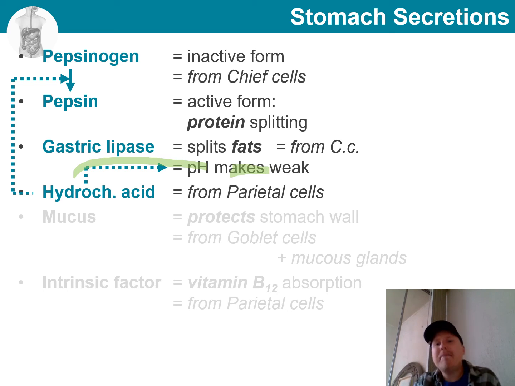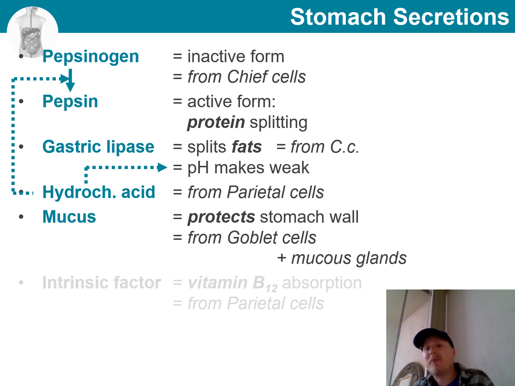So gastric lipase will reach its full efficiency in fat splitting only in the small intestine, where pH conditions are neutralized. Now, another thing that we have to consider is how the hydrochloric acid does not dissolve the stomach wall. Well, goblet cells and mucus glands secrete mucus, which protects the wall of the stomach.